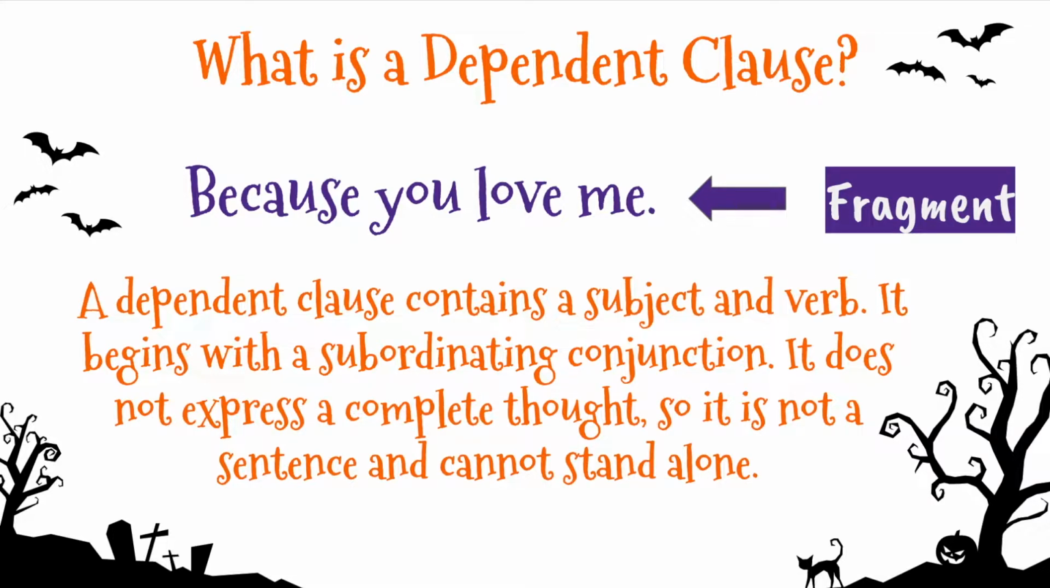What is a dependent clause? A dependent clause contains a subject and a verb. It begins with a subordinating conjunction. It does not express a complete thought, so it is not a sentence and it cannot stand alone. Over here, we can see an example. "Because you love me." This is a fragment and cannot stand alone as a sentence.